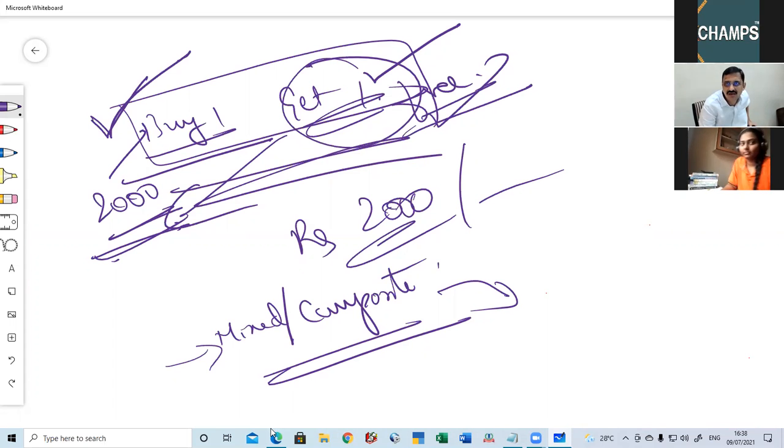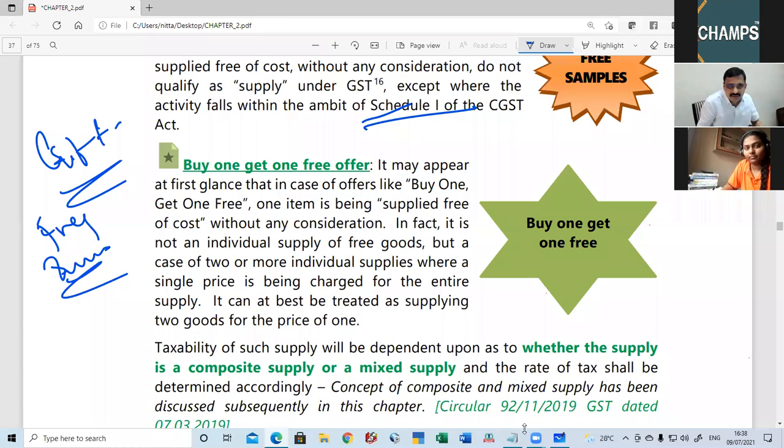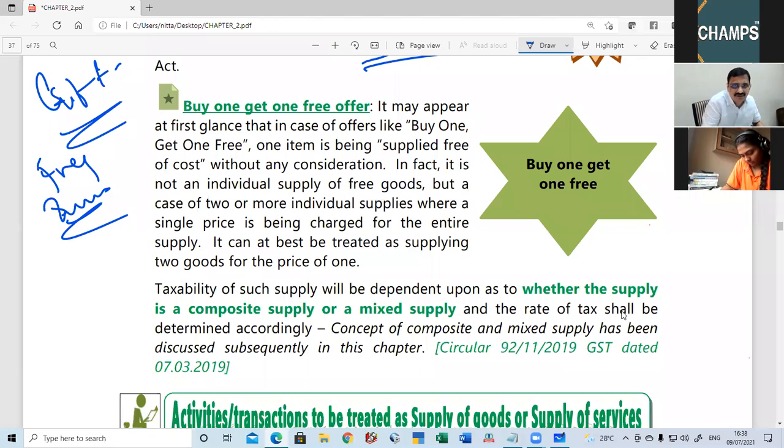Mixed supply or composite supply. If it is naturally bundled, it is composite. If it is not naturally bundled, it is mixed. Now, how it will be chargeable, we will deal with at the end of this chapter when we go to that topic. So what is given in buy one, get one free is not an individual supply, but two or more supplies given away at a single price.